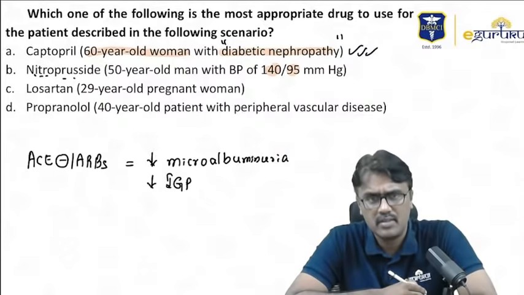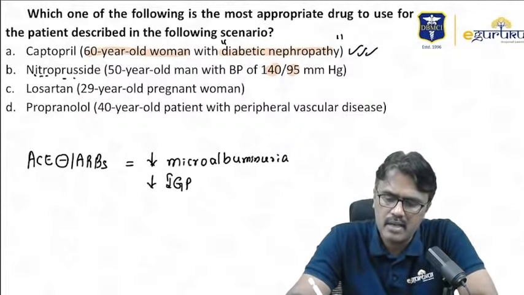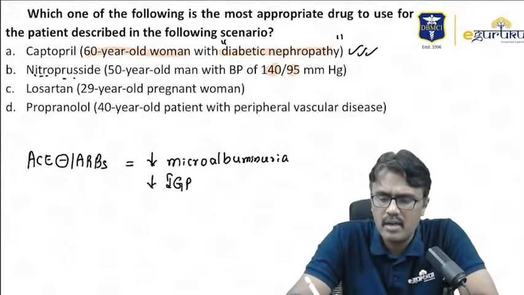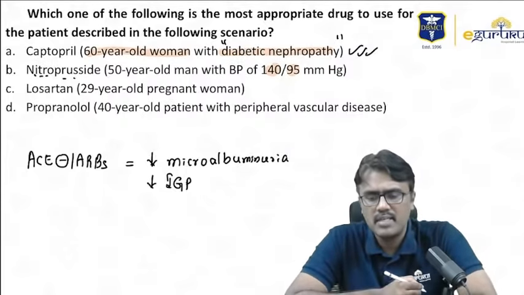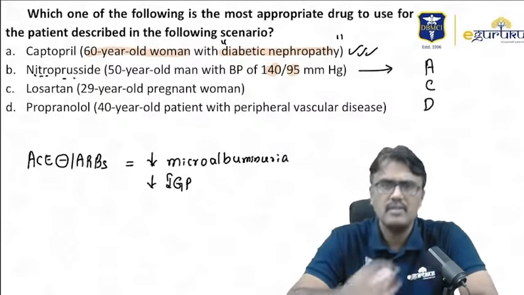We use IV drugs there; oral drugs we use in urgencies. Now, in this patient, you can start with first-line drugs like ACE inhibitors or ARBs, calcium channel blockers, and diuretics. So, we can start with ACE inhibitors or CCBs or thiazide diuretics. This can be used.